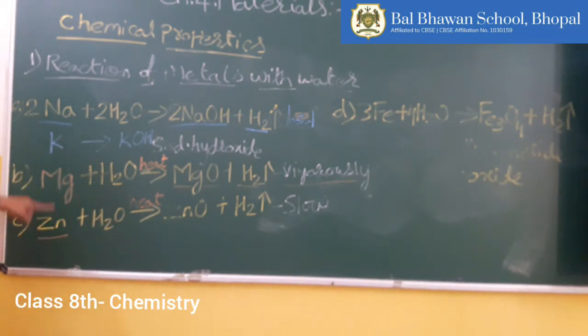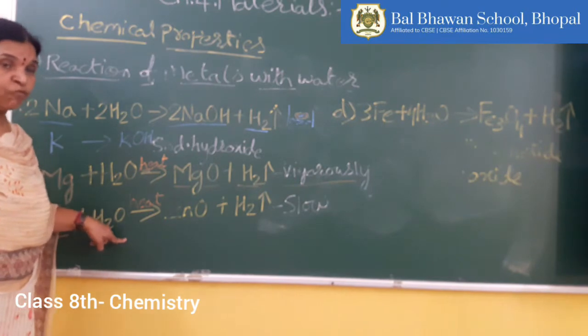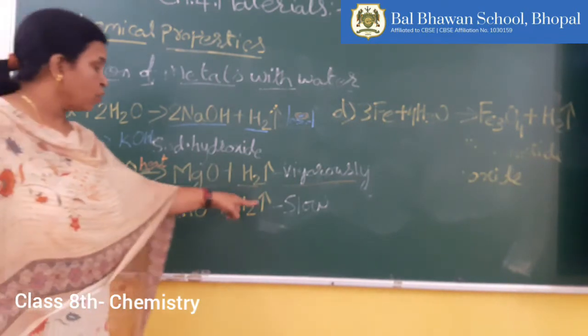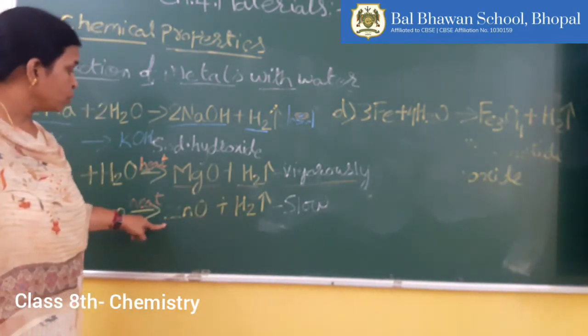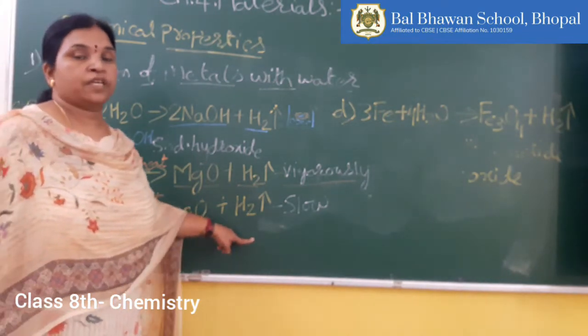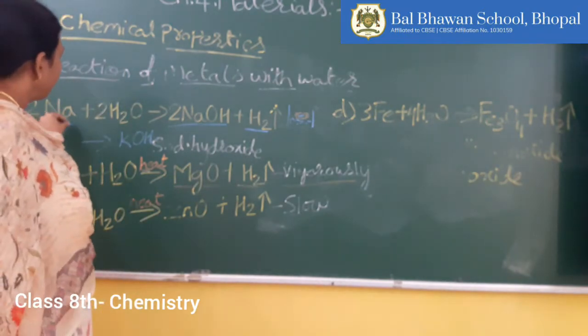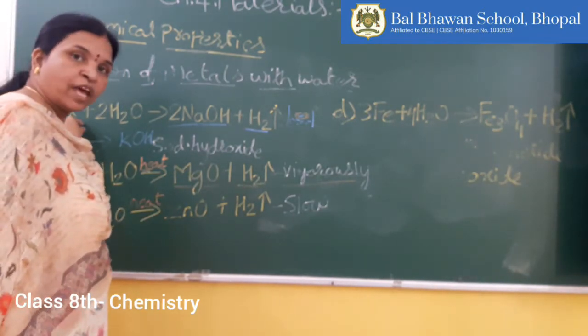If you compare the reaction of zinc with water to that of sodium with water, you will find that the zinc reaction with water, that too in steam form, is very slow and it produces zinc oxide and hydrogen gas.